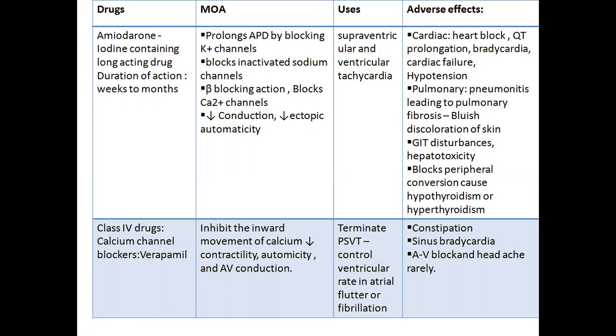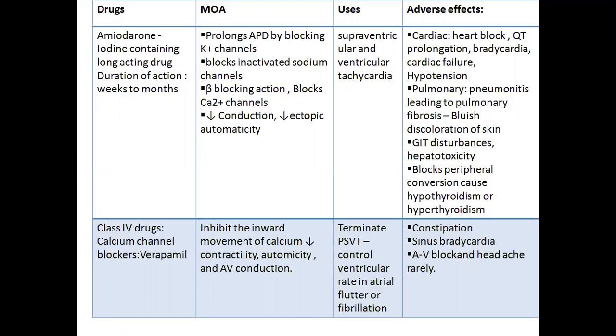It may lead to pulmonary fibrosis, and it may also cause GIT disturbances and hepatotoxicity. It also blocks peripheral conversion of thyroid hormone, causing hypothyroidism or hyperthyroidism.